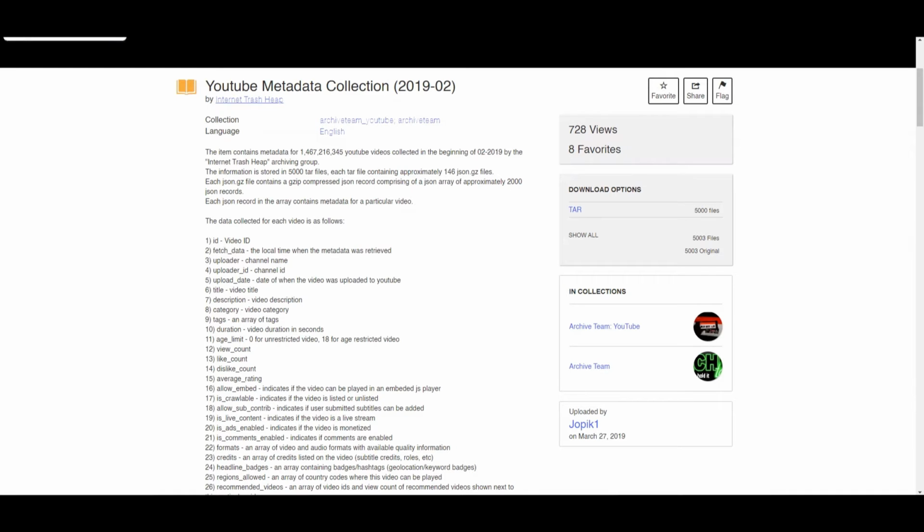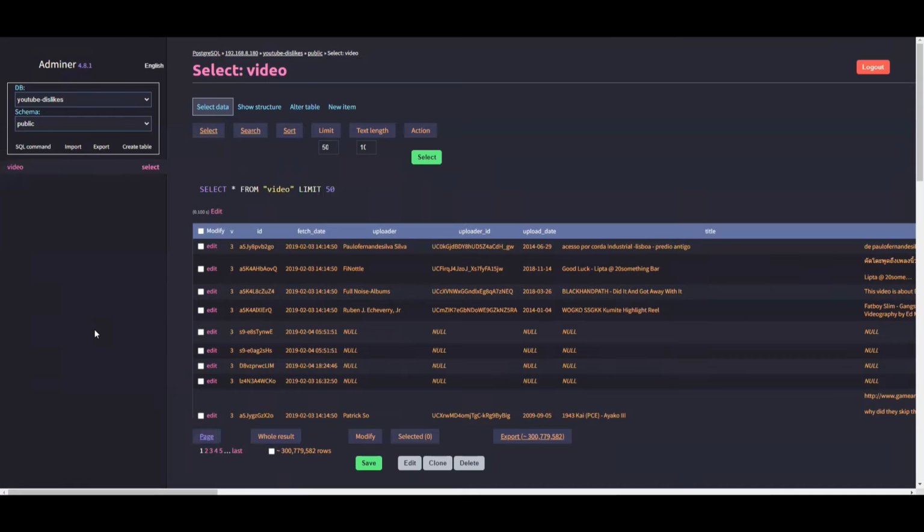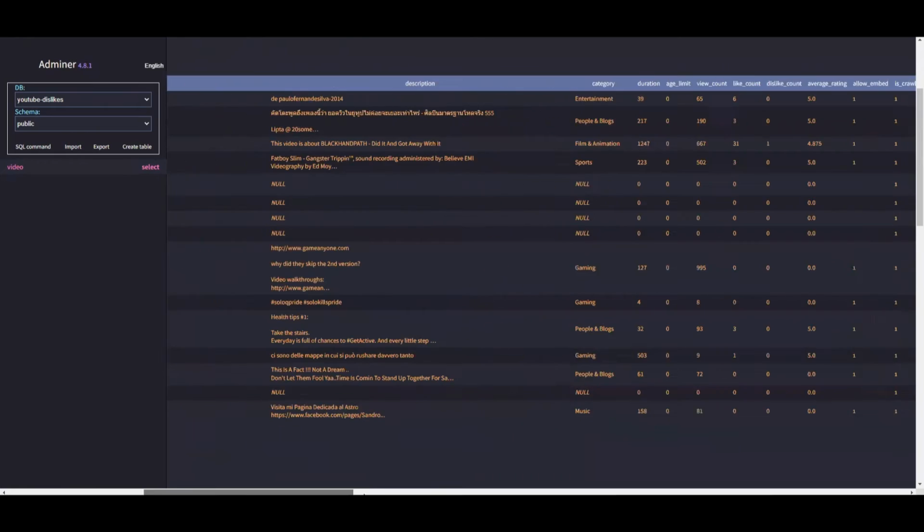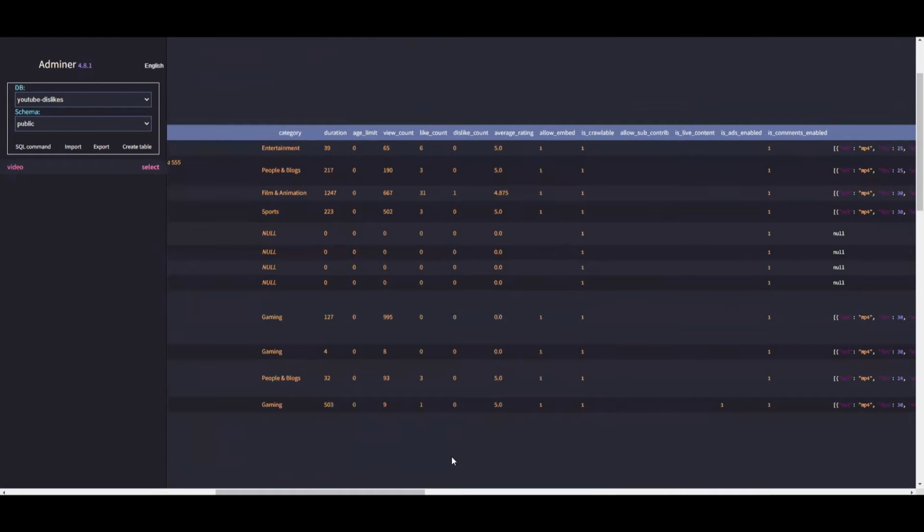We're taking a subsample of every fifth file, basically. These 300 million rows have already been processed into our database, and you can see some of them here. Some of the metadata is very obvious, like video ID, the fetch date, the upload date, and the title of the video, and there's other stuff too. Of particular interest to us are view count, like count, and dislike count. We want to eventually use these to predict those dislike counts.